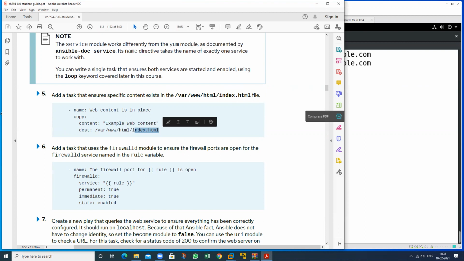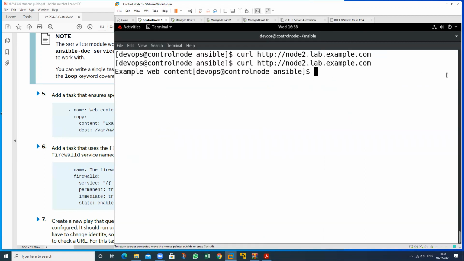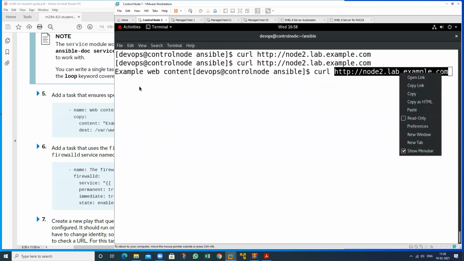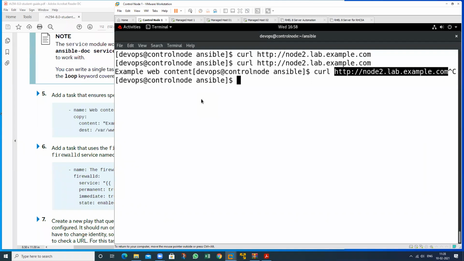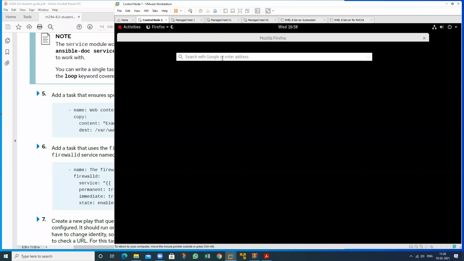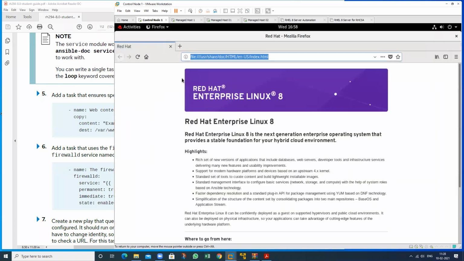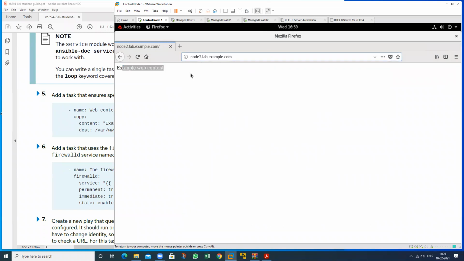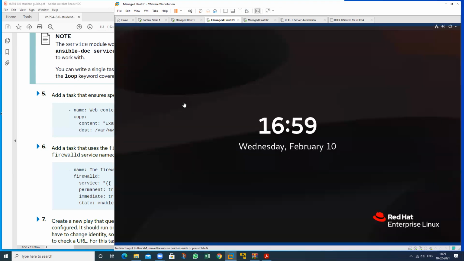And if you want to also verify this by using a browser, just copy this one and open the web browser, Firefox, any web browser that you want to use, and just paste here. See what the content is, like this. If you place just node 1 here, you can also open node 1. Now my two web servers are running properly. So any client is able to open that particular website. So my two web servers are ready on this machine and this machine also.